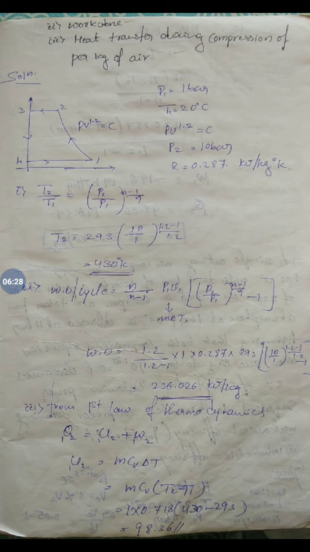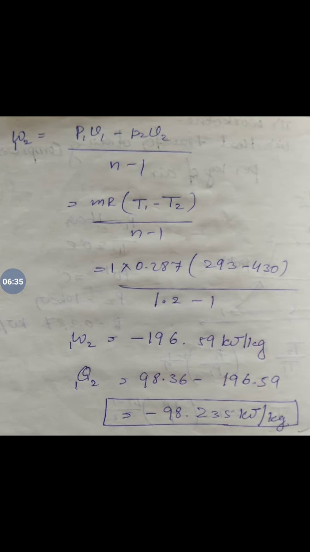Now to calculate the work done only during the compression 1 to 2, it is given by (P1 V1 minus P2 V2) by (n minus 1). Since we don't know the volumes, the above formula can also be written as m R (T1 minus T2) by (n minus 1). We have considered m as unit mass and the R value is given. So substituting T1 and T2, you will get the work done during the process 1 to 2 as minus